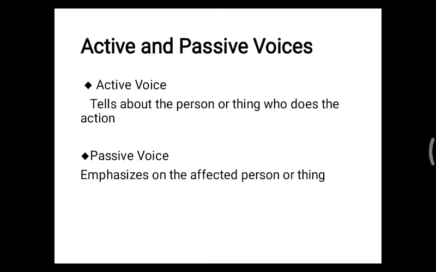What is active voice and what is passive voice? Active voice is the statement that tells you about a person or the thing which is in action. Here more importance is given to the person or the thing that is acting, that is in action. And what is passive voice? In a passive voice, the sentence emphasizes the affected person or the affected thing. You'll understand this later when we go through the examples.